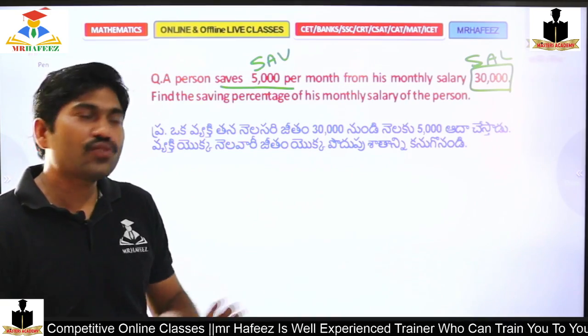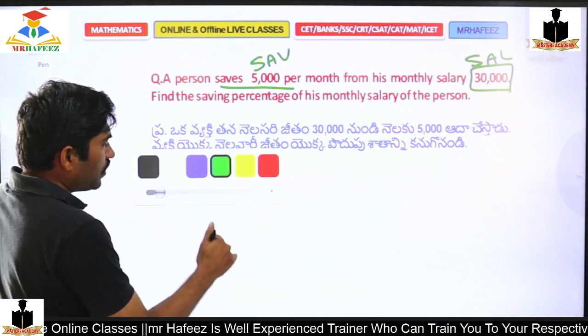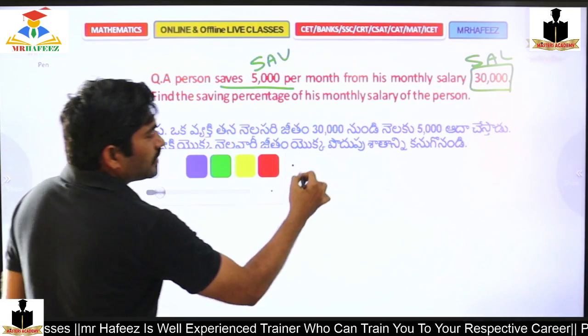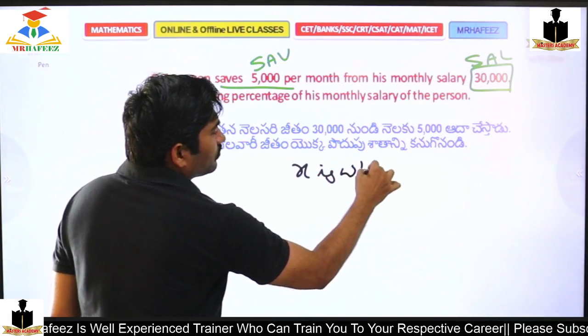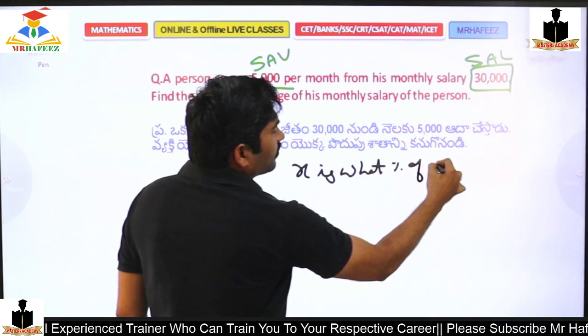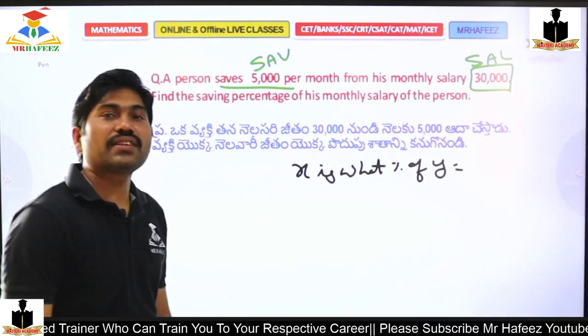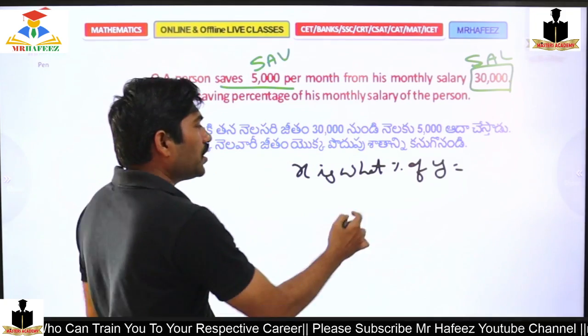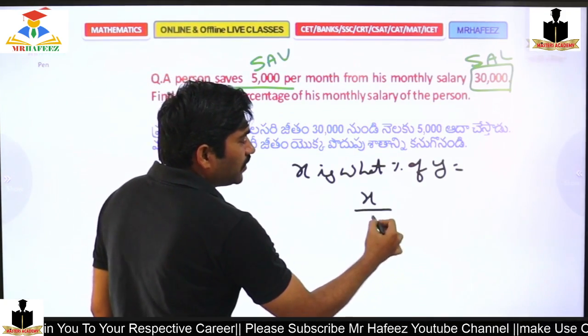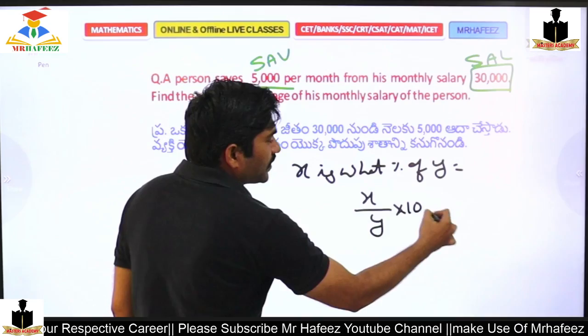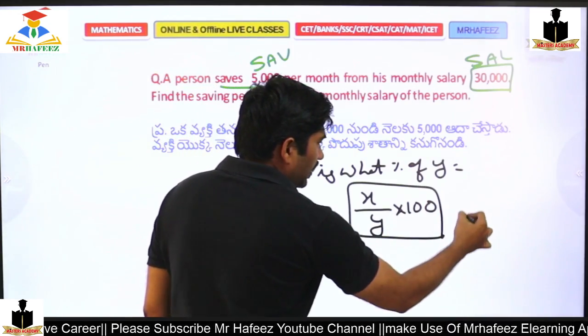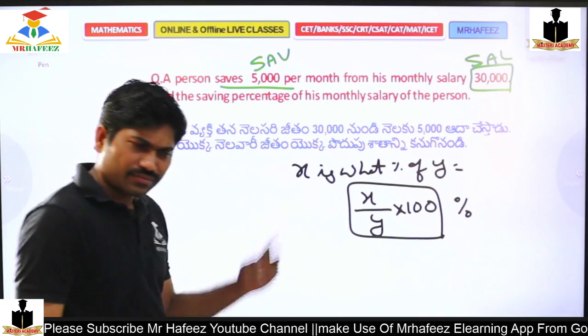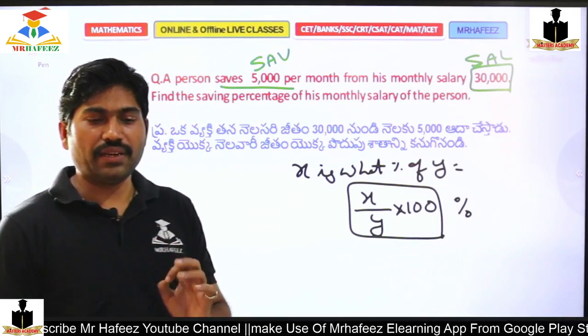The actual core question here is: X is what percent of Y? What you should find out is X in terms of Y into 100. That's it. This is converted into a percentage form. Very, very simple answer.